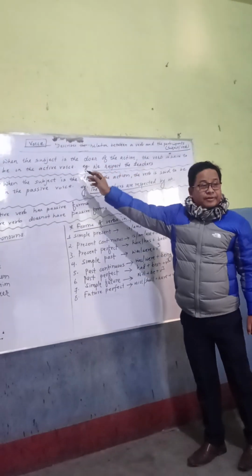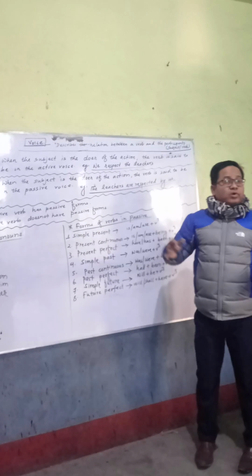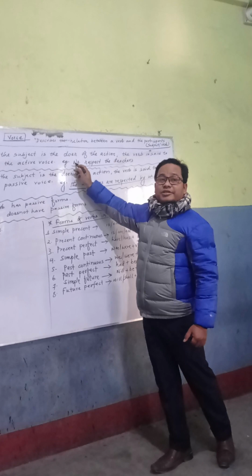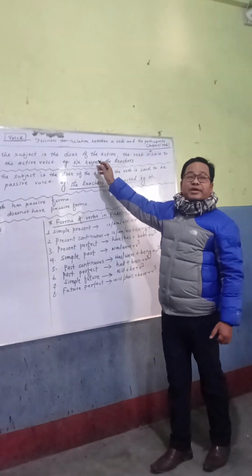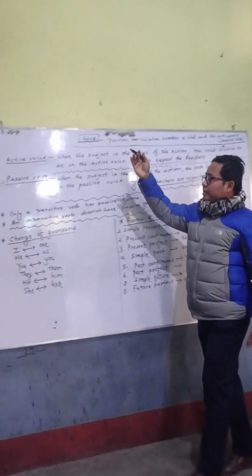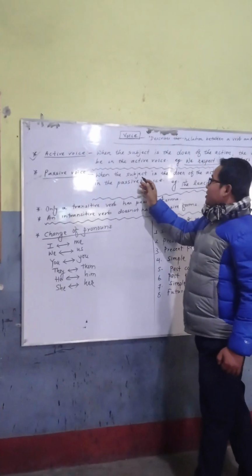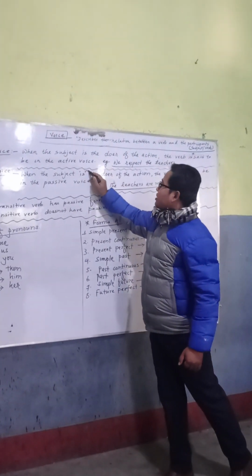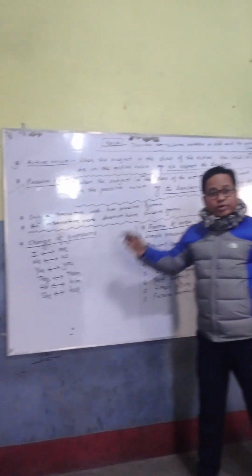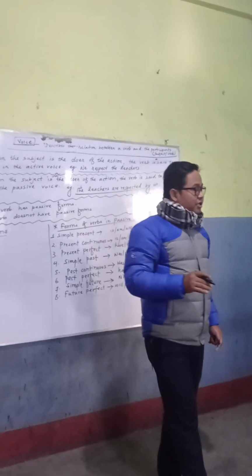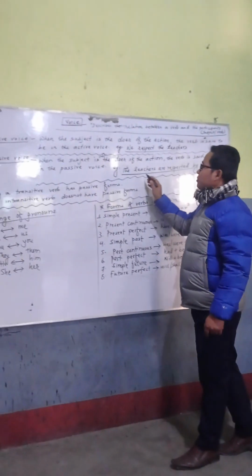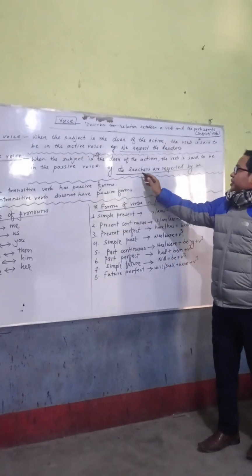The subject is we and the verb is respect. Who does the work of respecting here? We. So, since the subject of the verb performs the action, the verb is said to be in the active voice. Now come to passive voice. When the subject is not the doer of the action, the verb is said to be in the passive voice. I mean to say that when the subject does not perform any action, the verb is said to be in the passive voice. For example, the teachers are